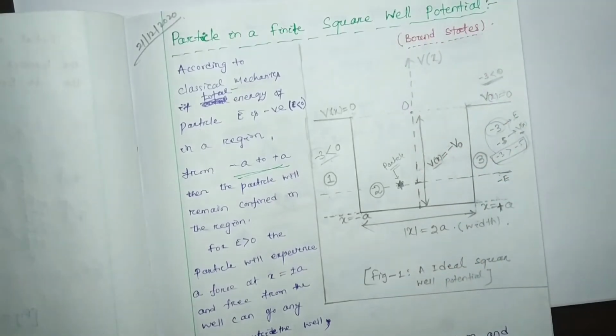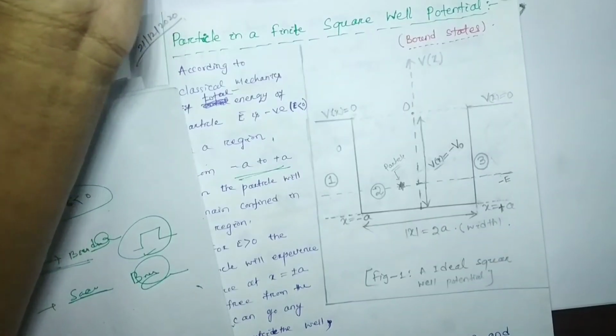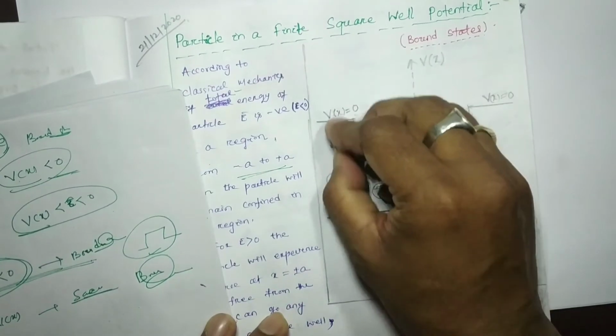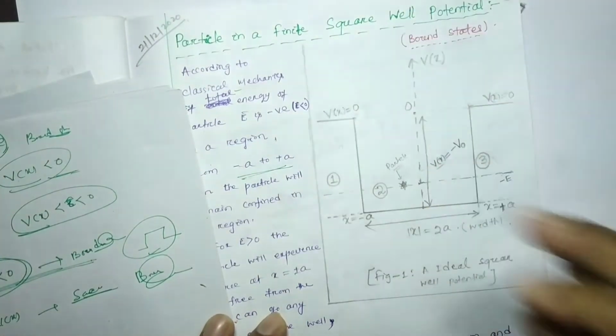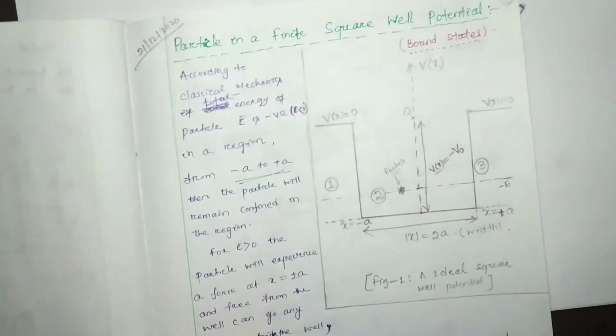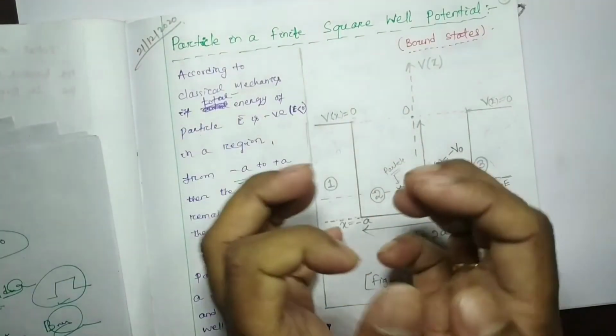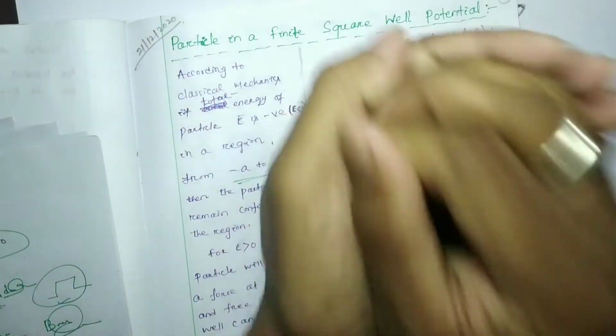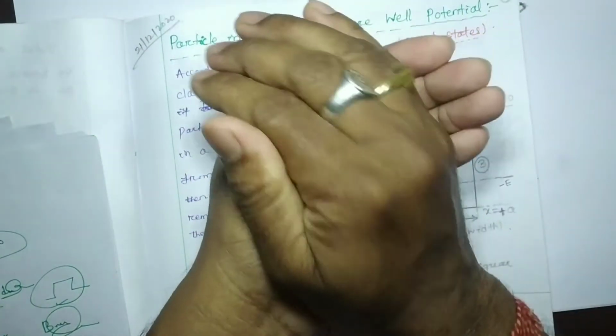Okay, here I erased everything. I wrote only for the explanation. So now we start to discuss the bound state. Bound state means what? It is bounded somewhere. See, this particle is bounded inside this box. It could not penetrate outside the box.